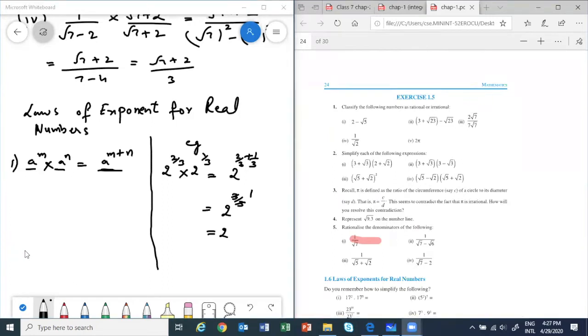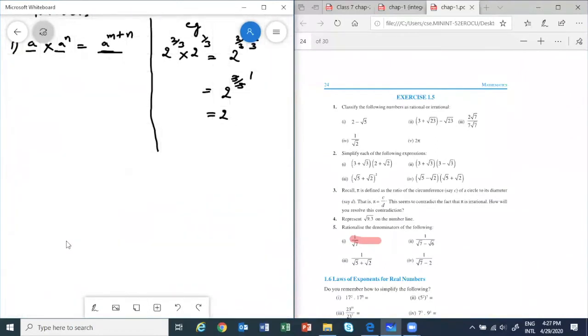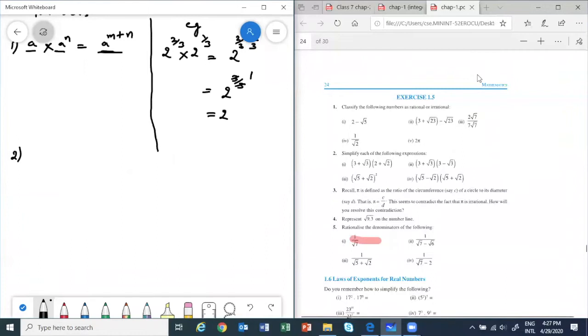Okay. So let's move to the next one. Let me take second rule. See, if we have a power m whole power n, okay? If you have something like this, you can do a power m into n. Okay, here see, again dot means multiply.